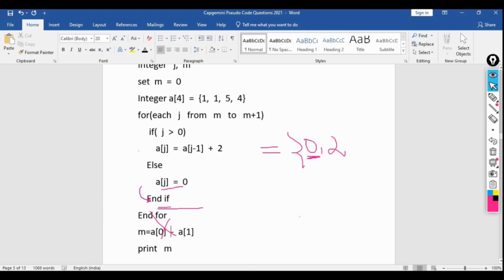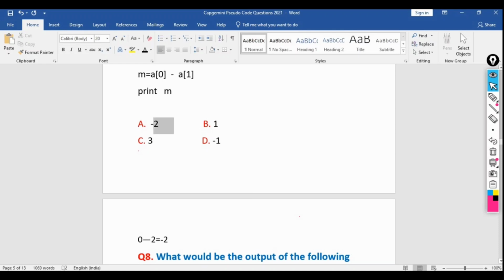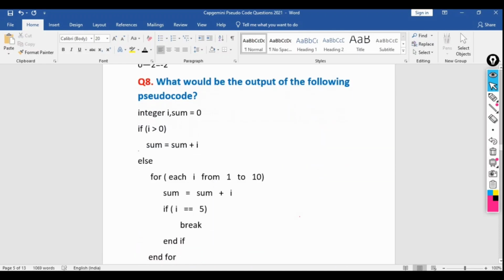So we are simply doing the subtraction here. 0 minus 2 equal to minus 2. Simply it will be printing minus 2. So this will be the output or the result. Now let's move to the next question.